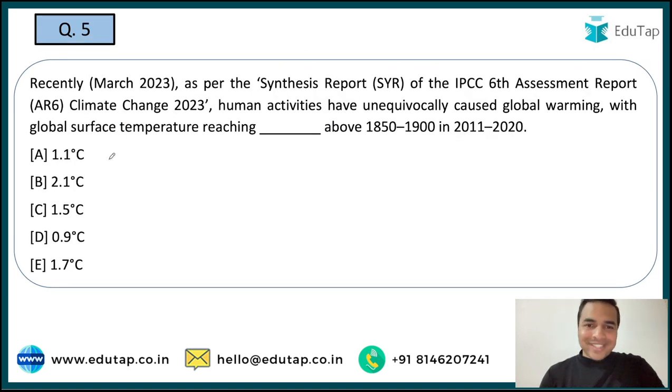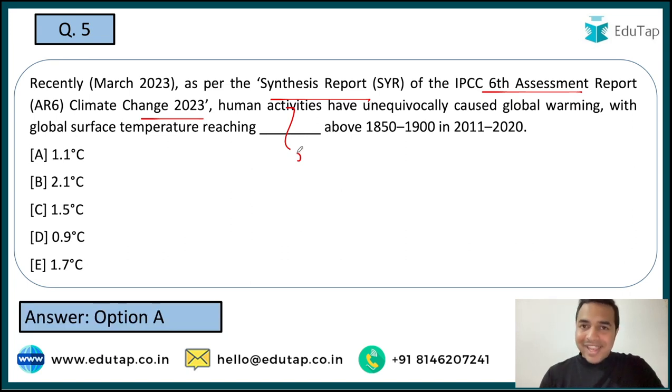Now let's move on to the next question, and the next question is on the synthesis report of the IPCC 6 assessment report, Climate Change 2023. And here the question in front of you is that as per this particular report, the human activities have unequivocally caused global warming, with the global surface temperature reaching what degrees Celsius above 1850 to 1900 in 2011-2020. So guys, here you are required to tell me the temperature which is being asked in the question in the form of a fill in the blank, and the right answer is 1.1 degrees Celsius. Very direct question, nothing much to remember from this particular part.